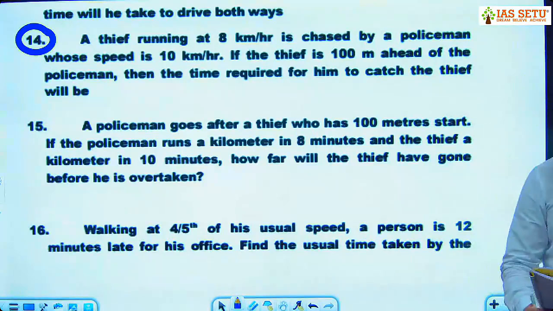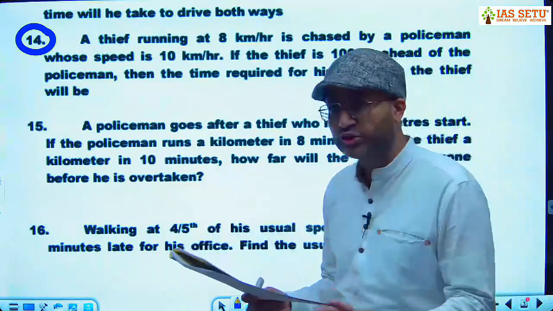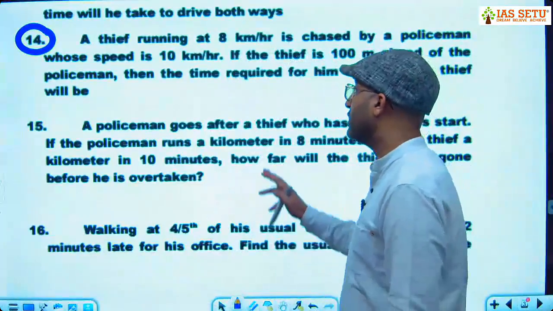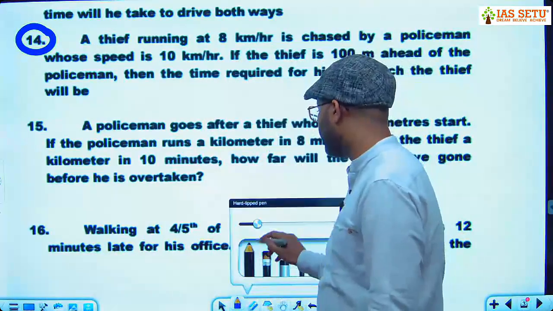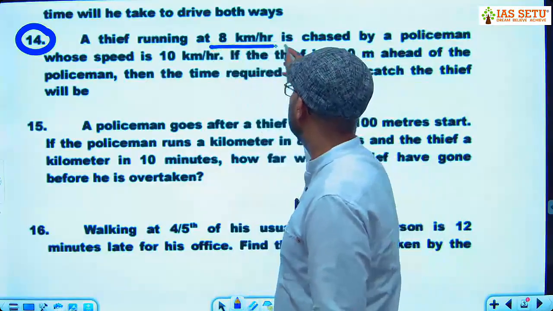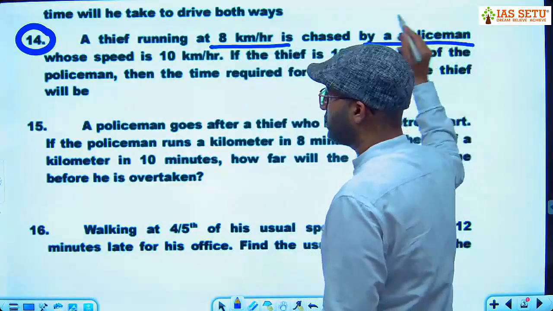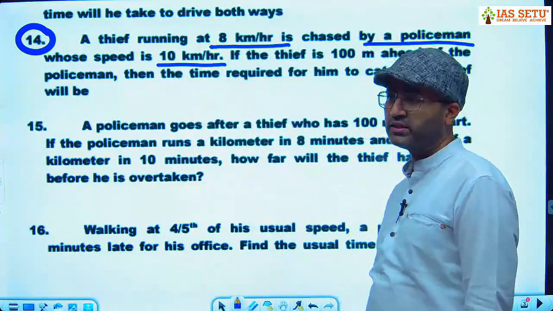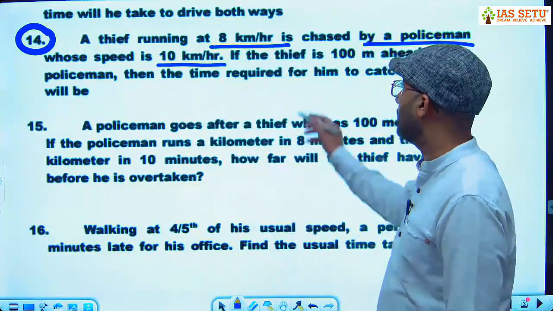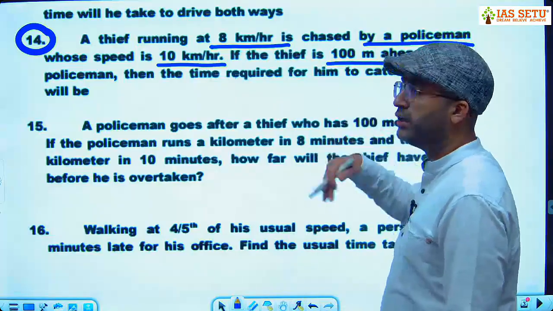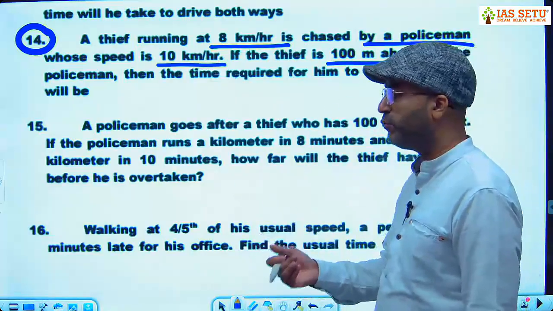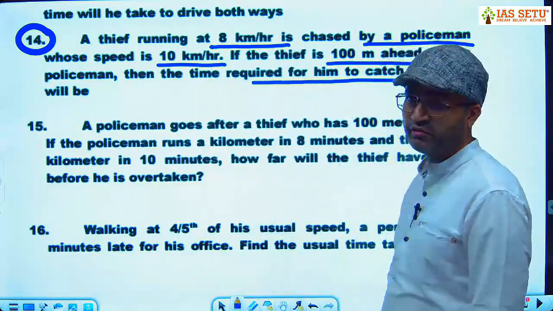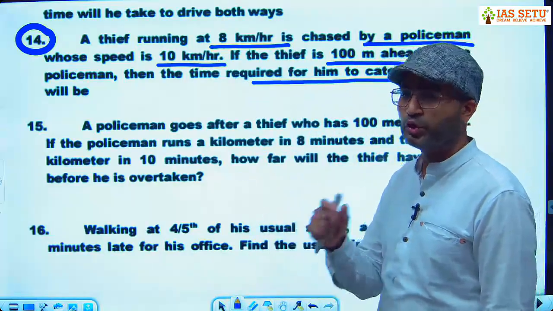Question number 14. Let me take 2 questions, question number 14 and 15. Question number 14: A thief running at 8 km per hour is chased by a policeman whose speed is 10 km per hour. The speed of the policeman is 10 and the speed of the thief is 8. If the thief is 100 meter ahead of the policeman, find the time required for him to catch the thief. So in how much time will he catch the thief?